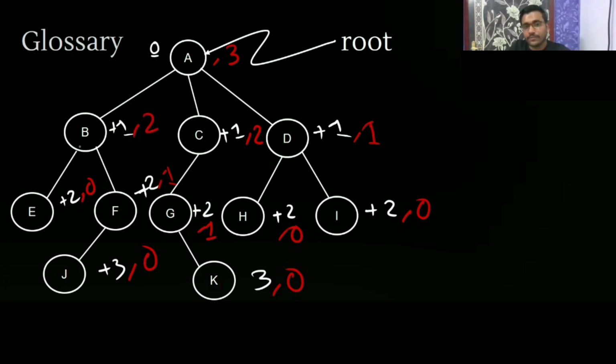See, in the same depth, it is having a different height. Not necessarily the same. See here, this is having height 1, this is having height 2, this is having height 2. So in the same depth, it can have different height.